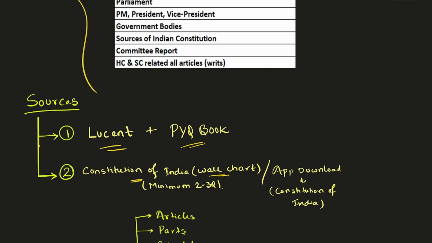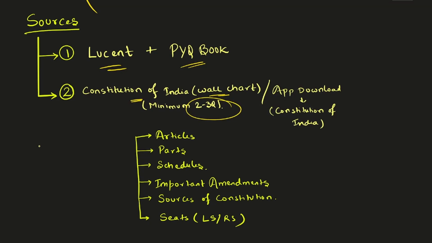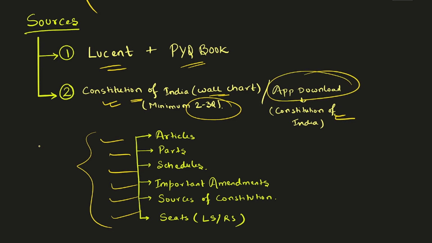And from this wall chart, minimum 2 to 3 questions will be asked in the examination, because this wall chart contains articles, parts, schedules, important amendments, sources of the constitution, how many seats there are in Lok Sabha and Rajya Sabha. So all this very crucial information, which is a very important part of polity, this chart has. So if you can buy this Constitution of India wall chart and paste it in your room, it will be very helpful. If you do not want to buy the wall chart, you can download the Constitution of India app, and you can prepare these topics from that application.